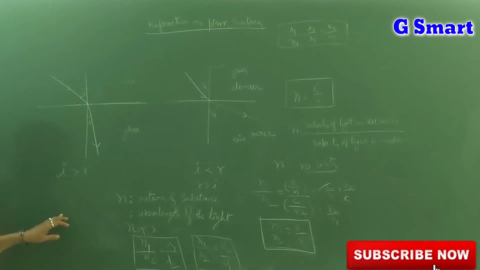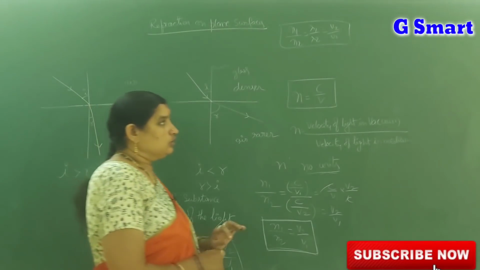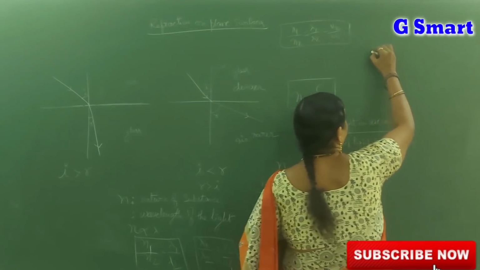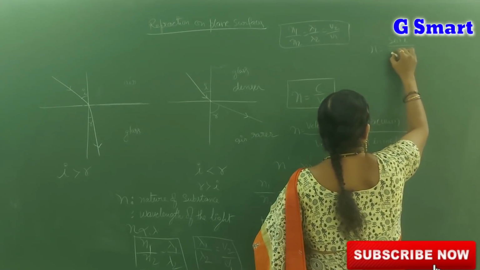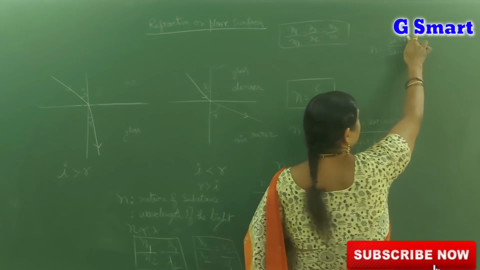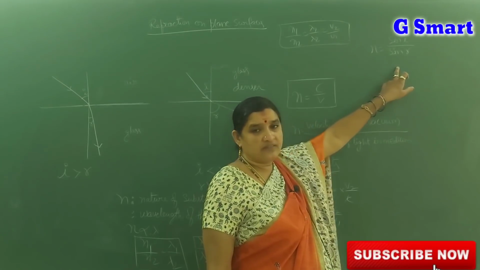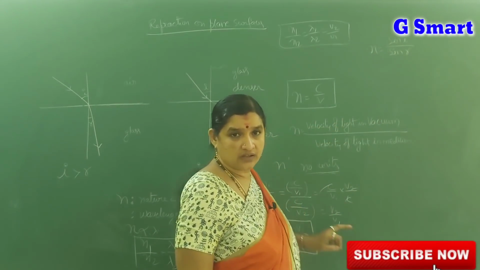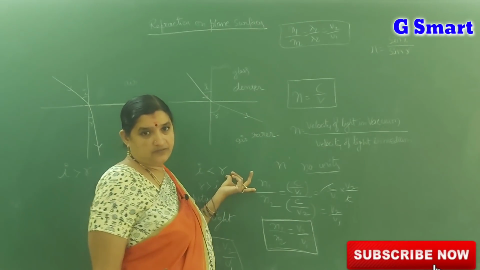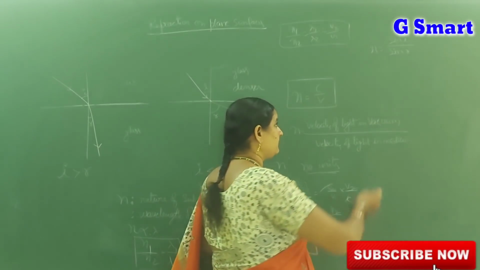Okay, what is the relation between the angle of incidence and angle of refraction? To know the refractive index, n is equal to sin i by sin r. Based on angles, we can write the sin value of the angle of incidence and the sin value of the angle of refraction. The ratio gives you the refractive index of the given medium. n is equal to sin i by sin r.